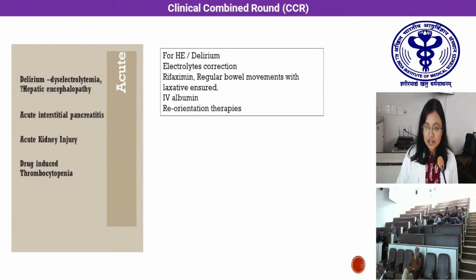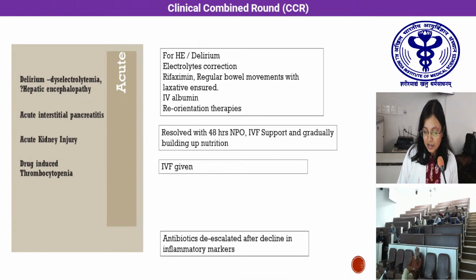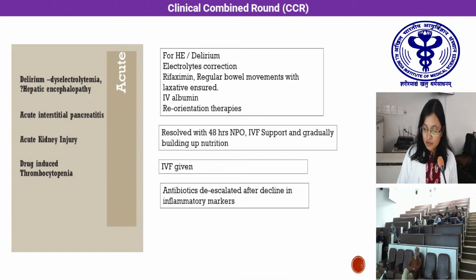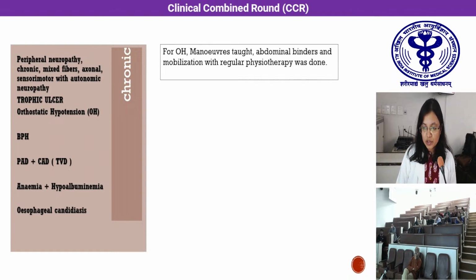So for delirium or hepatic encephalopathy, electrolytes were corrected, rifaximin was given, regular bowel movements were ensured with laxatives, IV albumin was given, and reorientation therapies were done for delirium. For pancreatitis, it resolved after 48 hours. IV fluid support was given, and gradually we built up the nutrition. IV fluids were given for the AKI, and antibiotics were de-escalated after decline in the inflammatory markers. For the orthostatic hypotension, he was taught maneuvers to prevent falls.